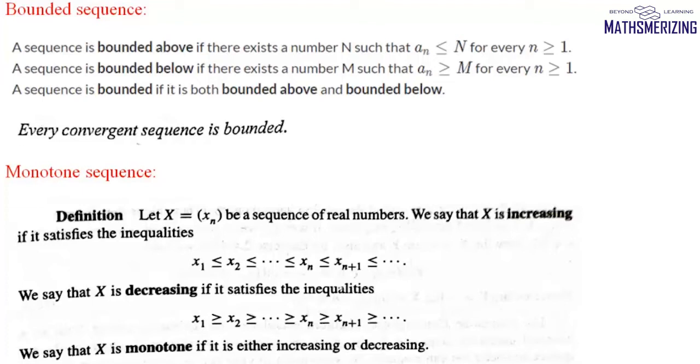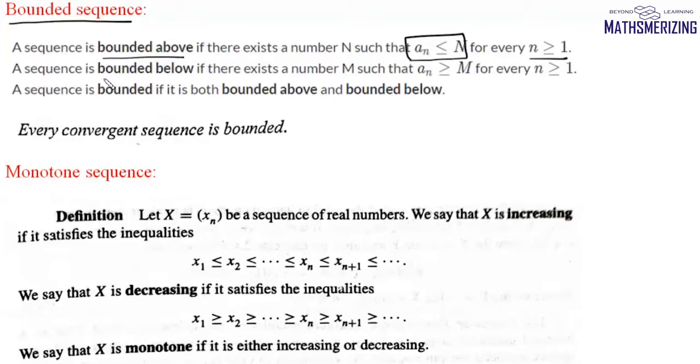Now let us look at two very important sequences. The first one is bounded sequence. A sequence is said to be bounded above if there exists a natural number n such that a_n is less than or equal to n for every n greater than or equal to 1. That is, all the terms of the sequence are always less than or equal to some number n.